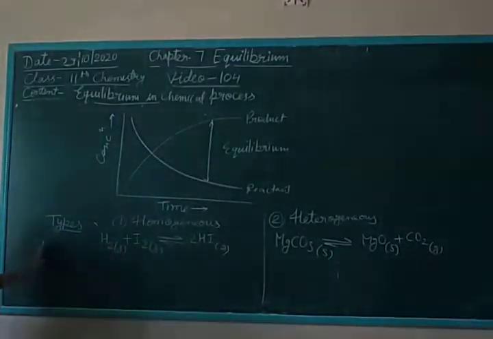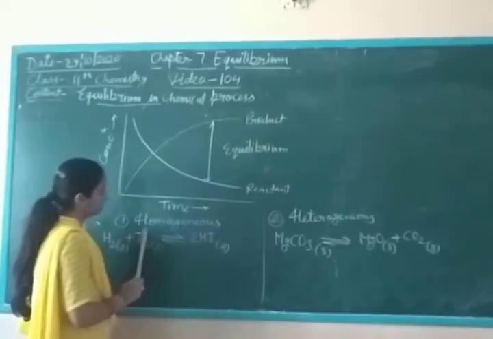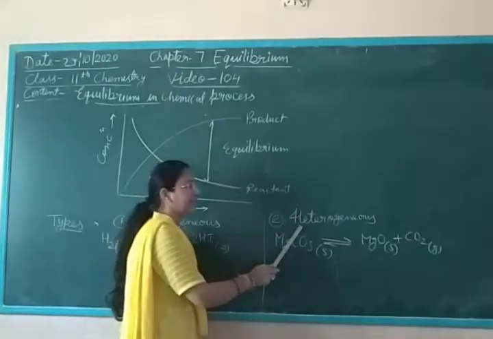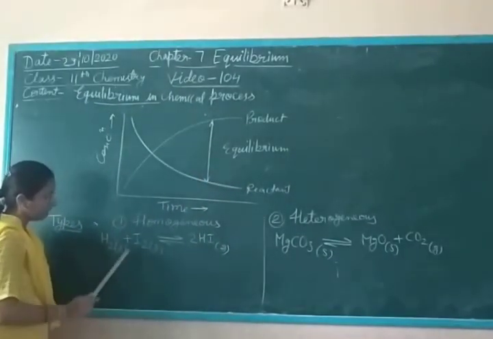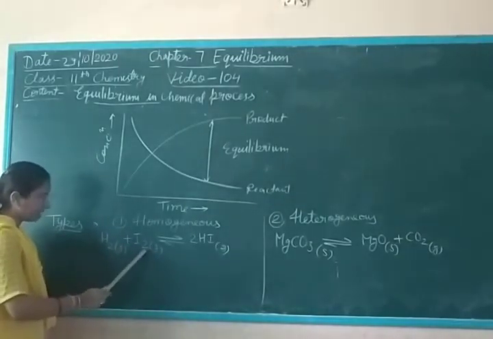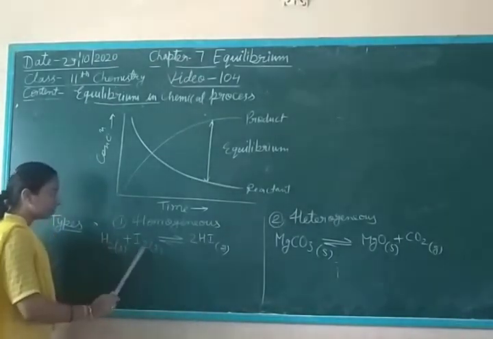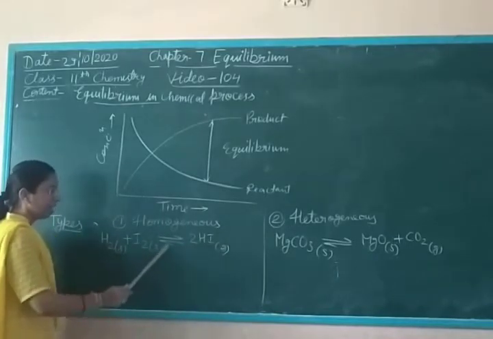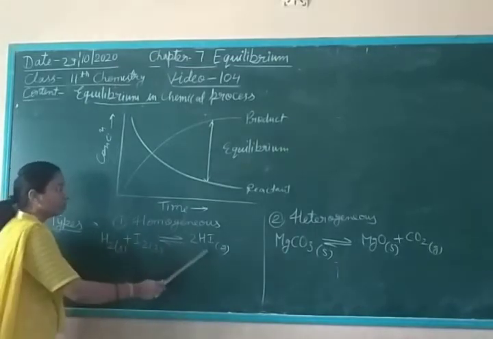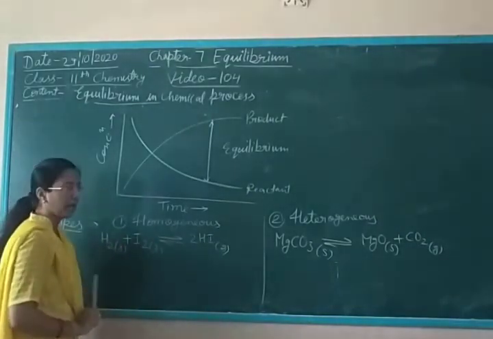Then, types of chemical processes. There are two types: homogeneous and heterogeneous. What is a homogeneous chemical process? Here you see hydrogen gas and iodine gas converting into HI gas, but all are in the same phase. The reactant is in the gaseous state and the product is also gaseous, and in between an equilibrium state is established. So reactant and product states are similar, and it is known as a homogeneous chemical process.